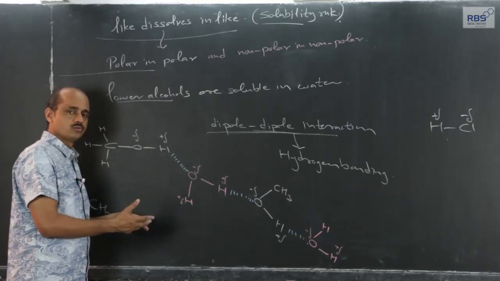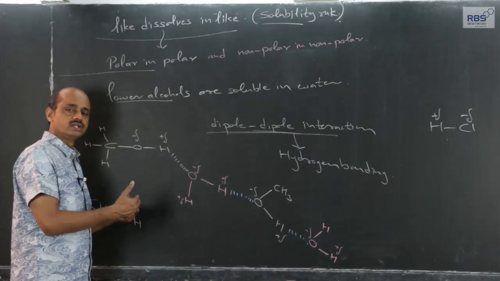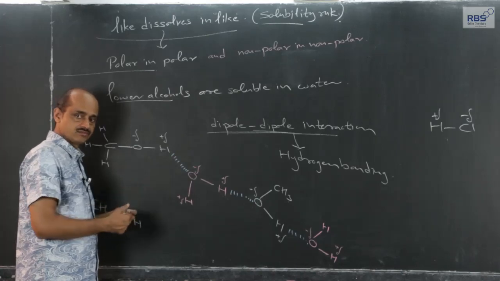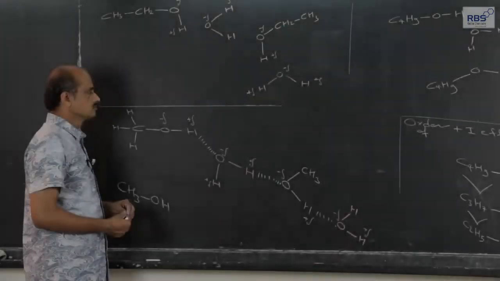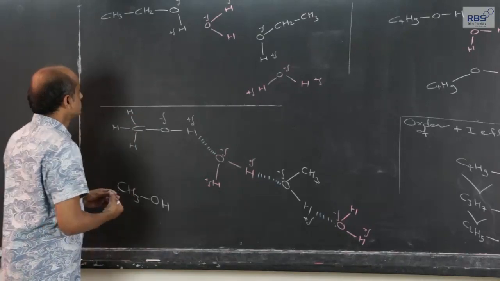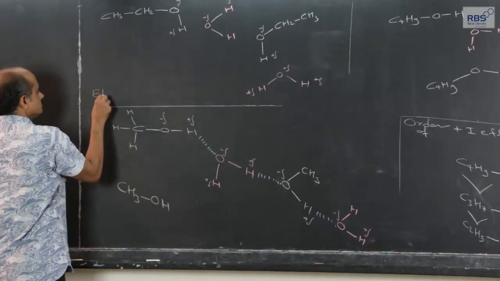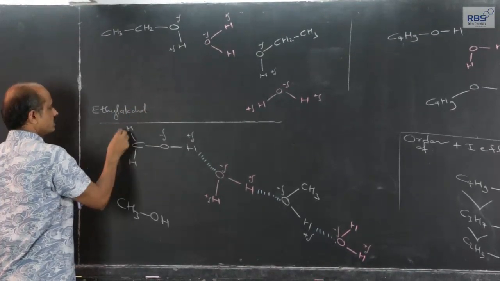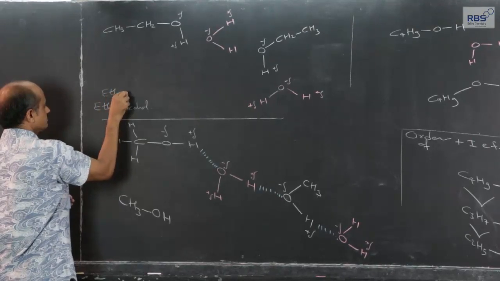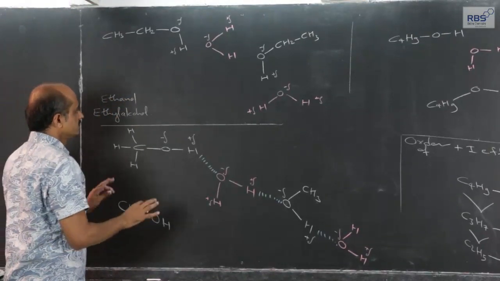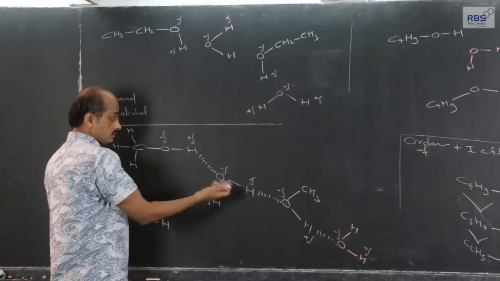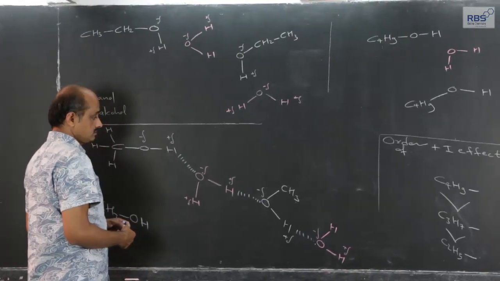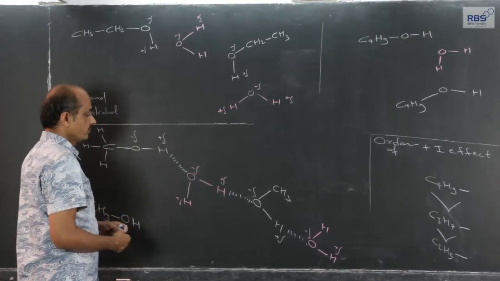Now, methyl alcohol is soluble in water, as I have just told you. What will happen to ethyl alcohol, propyl alcohol, and what will happen if the number of carbon atoms in the alkyl group goes on increasing? Let us consider that. Ethyl alcohol is also soluble in water. Ethanol, IUPAC name. The reason is the same as I just explained for methyl alcohol.